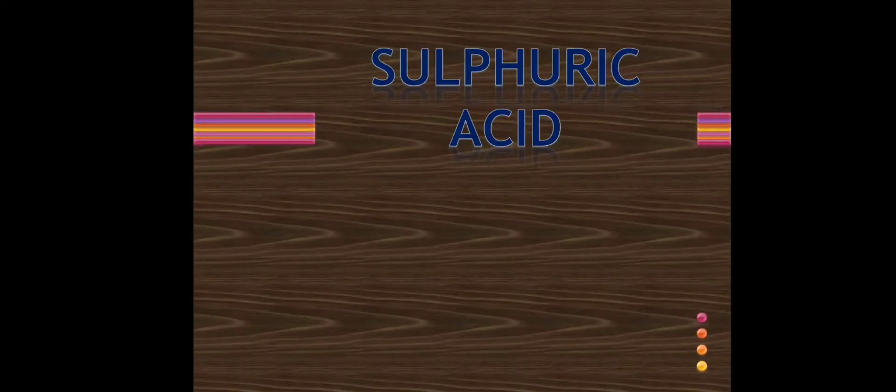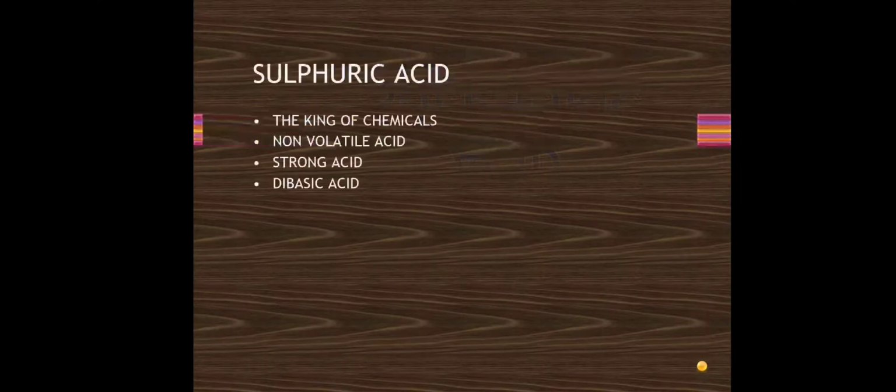We need to remember this. Which acid is called the king of elements, or which compound is the king of elements? That is sulfuric acid. So it is the king of chemicals. It's a non-volatile acid. It's a strong acid.